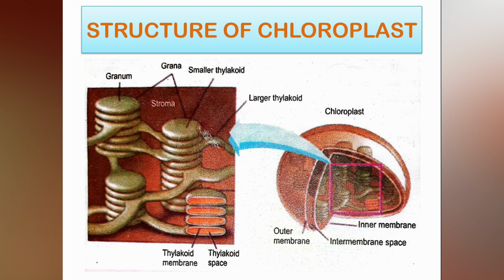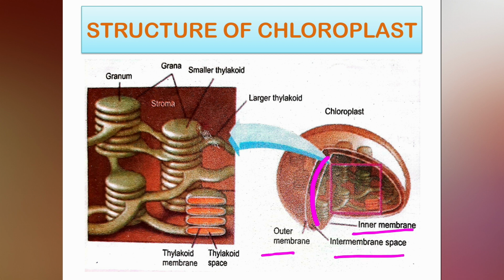It is rich in protein. And as in the mitochondria, the chloroplast also has a space between the outer and the inner membrane, that is known as the intermembrane space. As shown in the diagram as well, this is the inner membrane, this is the outer membrane. There is a space, this one, this is the intermembrane space.